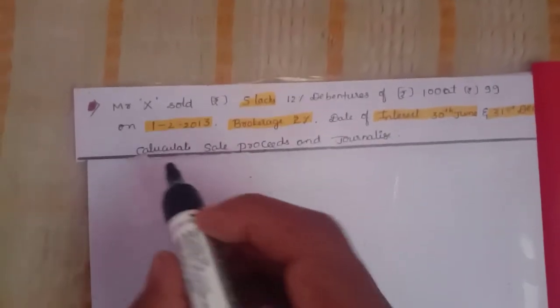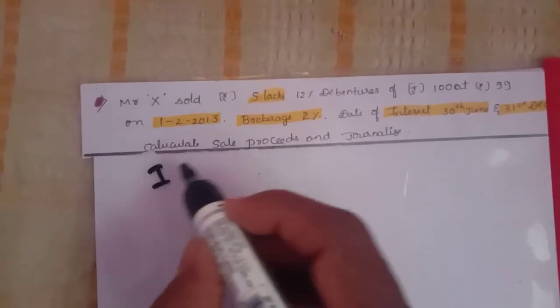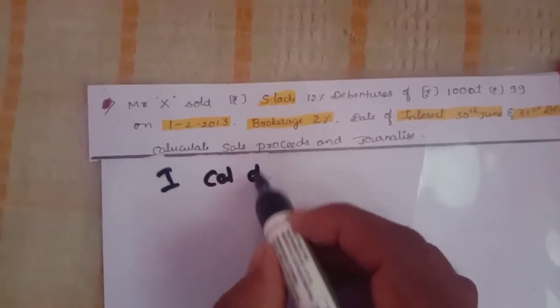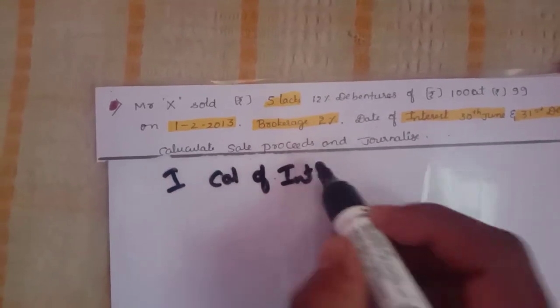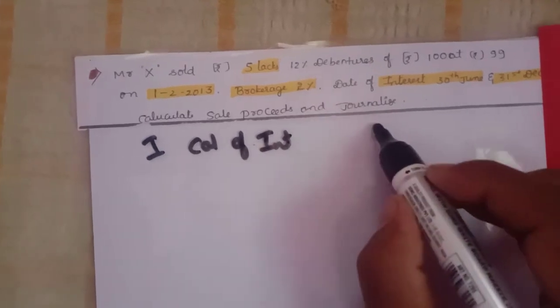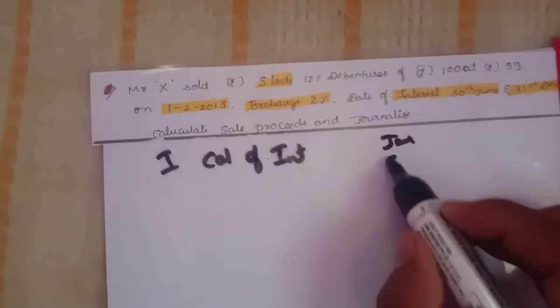First step is calculation of interest. You need to mention the note because we need to calculate the interest. First we need to mention the months.